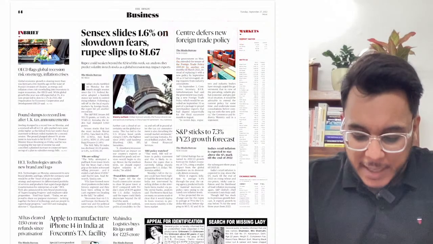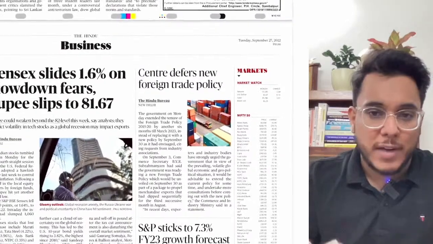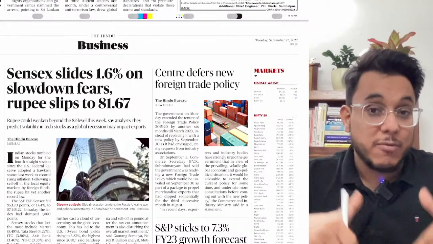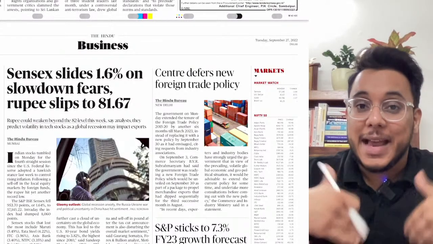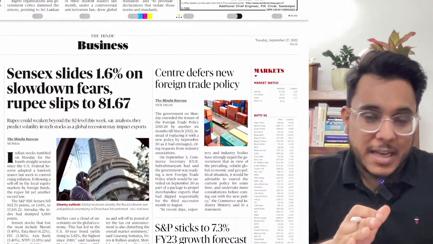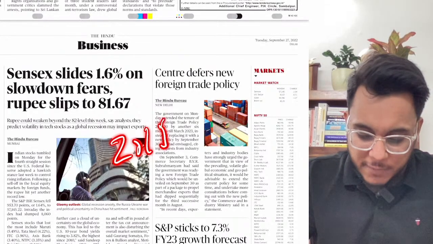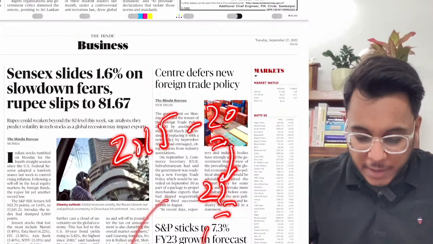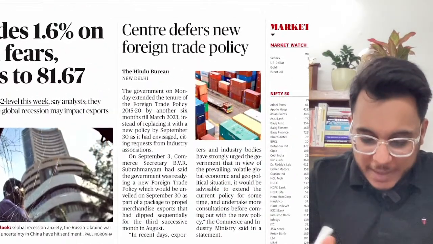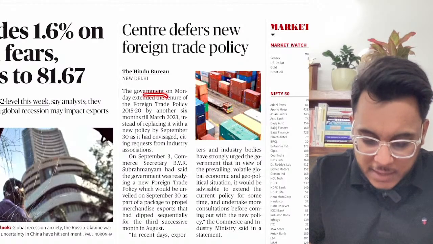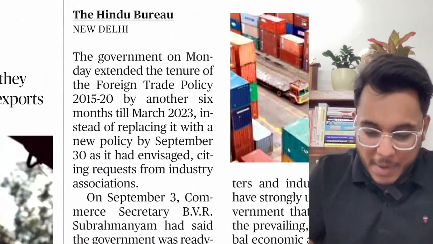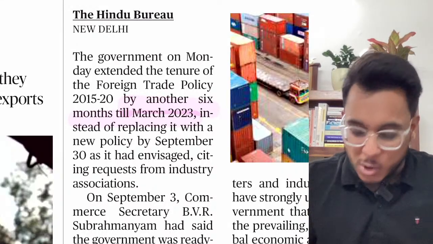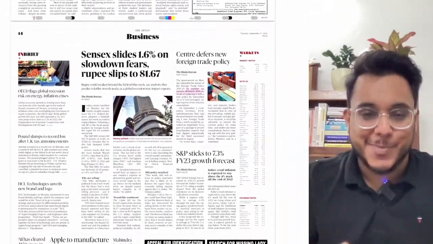Centre defers the new foreign trade policy. Now, if you remember, just a couple of days back we saw an article that by the week that went by, the foreign trade policy was to be announced. Already the foreign trade policy is delayed by 2 years. The earlier foreign trade policy was for 2015 to 2020. It got extended by 2 years, that is, to 2022. Now the new foreign trade policy was expected, but that has been deferred for another 6 months, that is, to March 2023. I told you that when it comes, we'll see it, but now it has been delayed. So after 6 months, we'll see that.